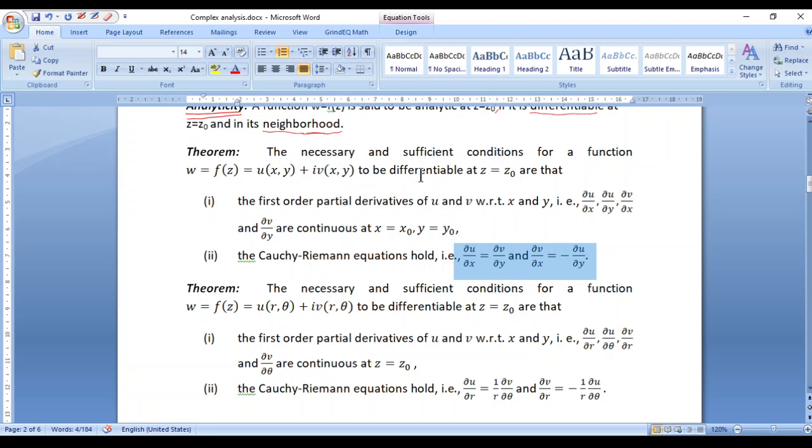Correspondingly, if the function is analytic at every point in the region, then we say that the function is analytic in the region as such. Okay, so for us to check differentiability or analyticity at a point or in a region, we will from now on remember to verify only